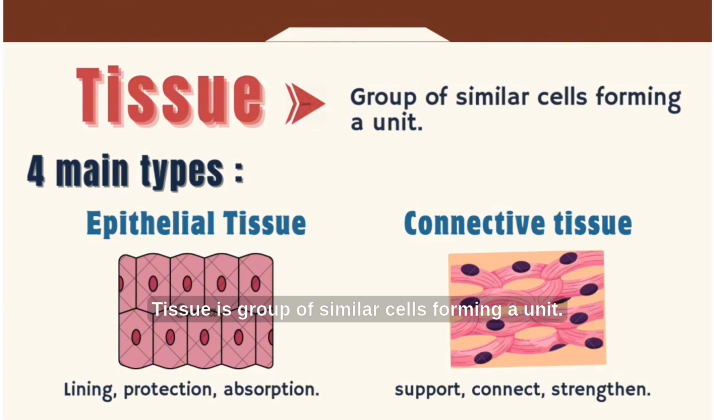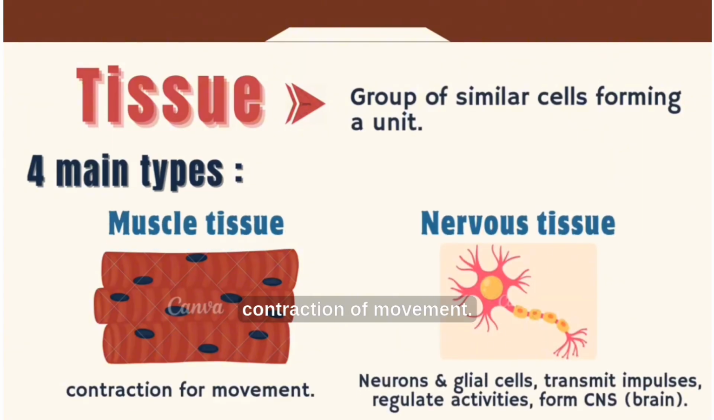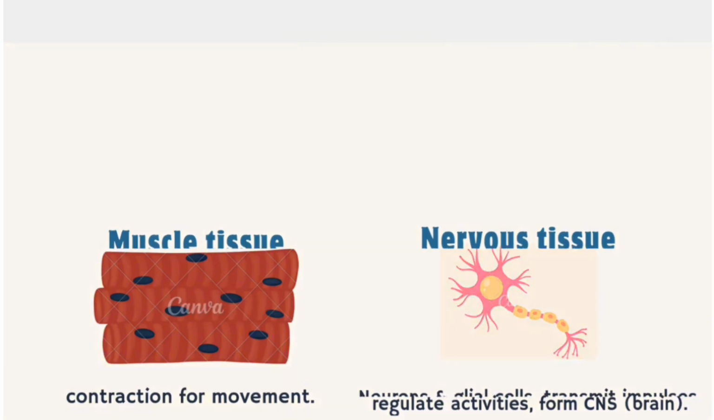Tissue is a group of similar cells forming a unit. There are 4 types. The first is epithelial tissue, for lining, protection, and absorption. Next is connective tissue, which supports, connects, and strengthens. And then next is muscle tissue, for contraction and movement. And then the last is nervous tissue, made of neurons and glial cells. It transmits impulses and regulates activities from the CNS or brain.